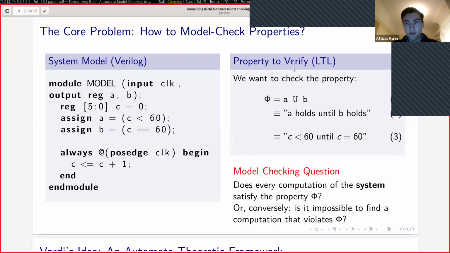This brings us to our central model checking question, which is, can we verify that for every run r which is admitted by our model, this run satisfies phi? Or we can ask the converse question. We can ask, is it impossible for us to find a run r that violates phi? And this is what I investigated in this project.